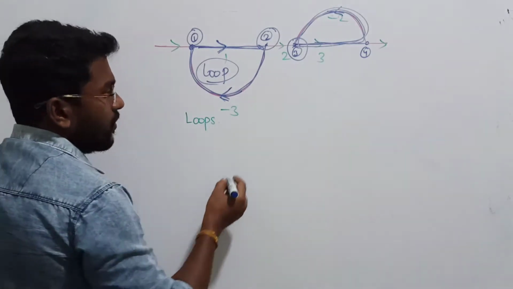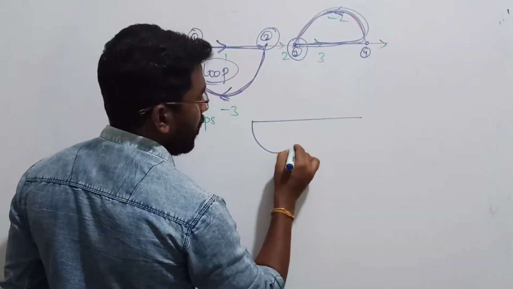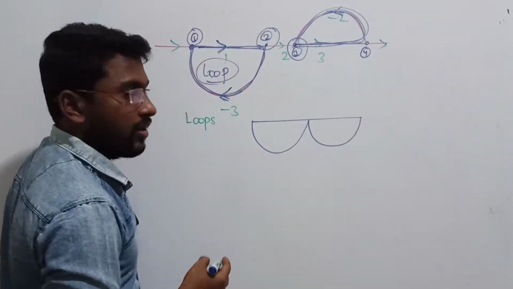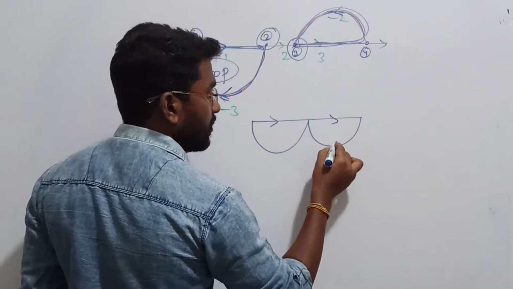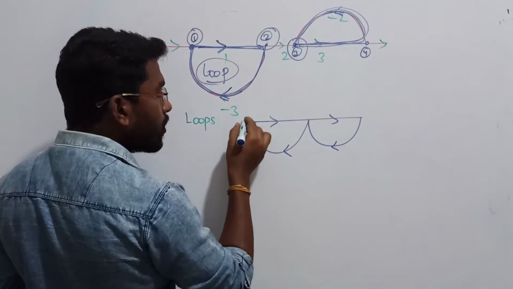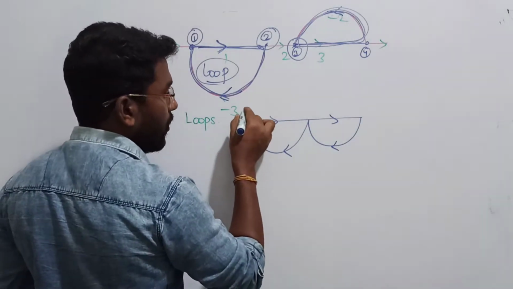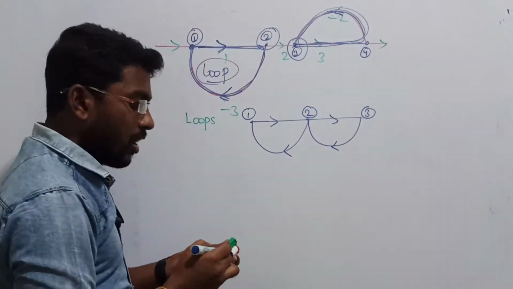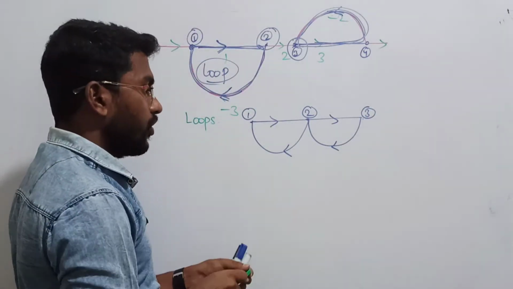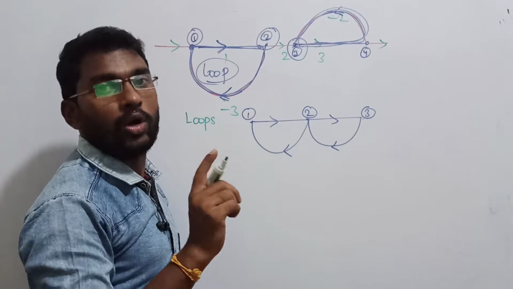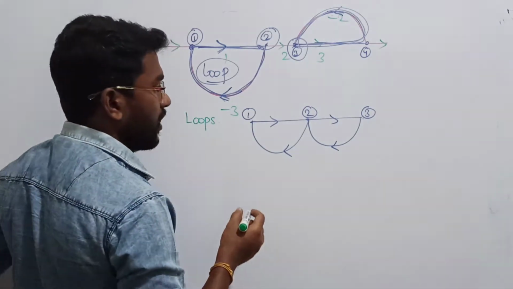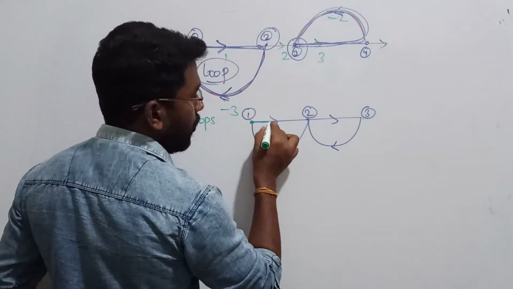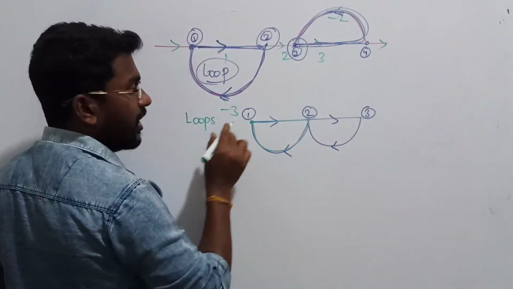Let me take one more example. If I have a loop like this, something given like this, and they are coming like this, let me name them node 1, node 2, node 3. Now here, how many loops are there? Let me say only one loop, or two loops will be there. How can I say? I am starting from here, you can go like this, you can come back. It can be treated as a loop.